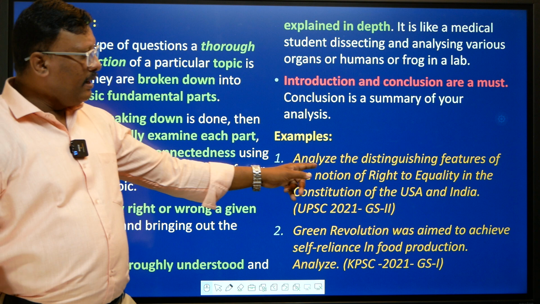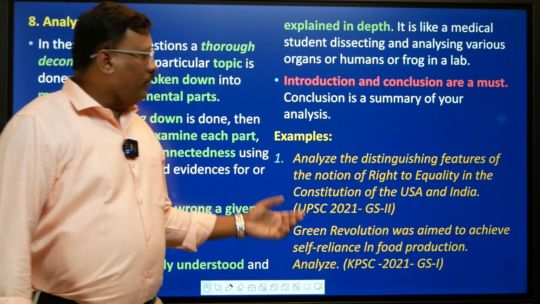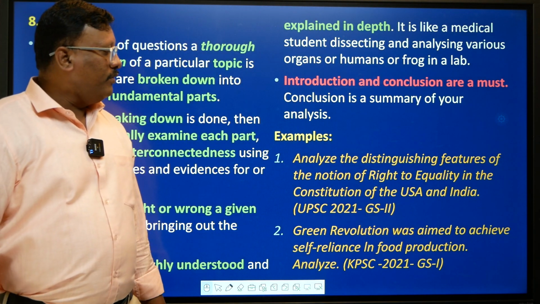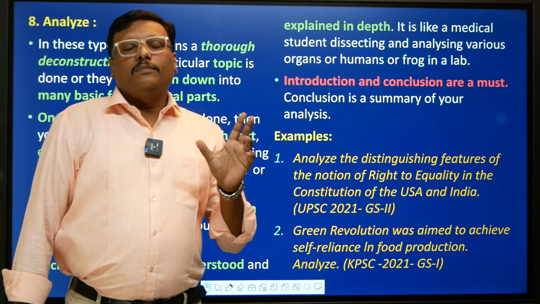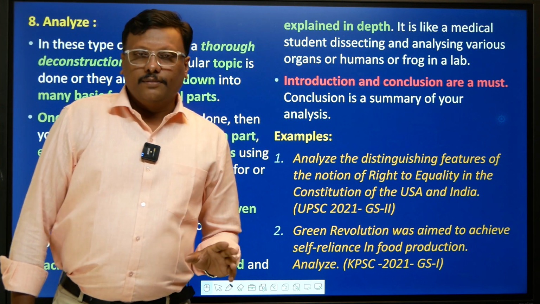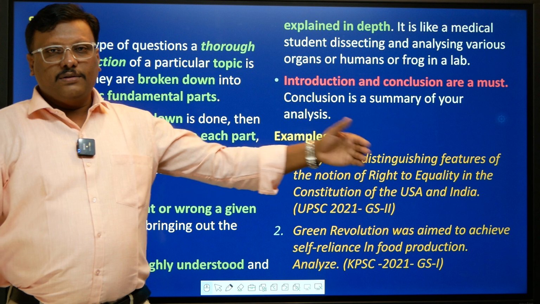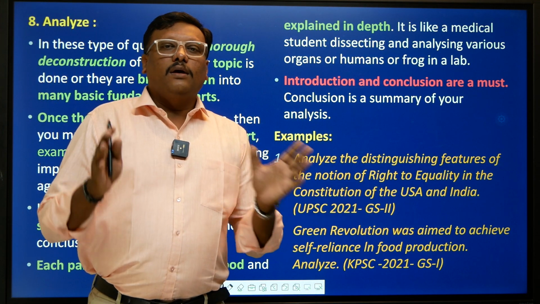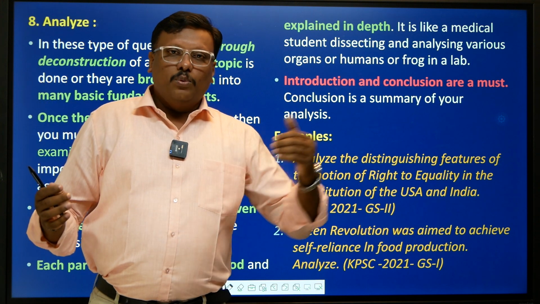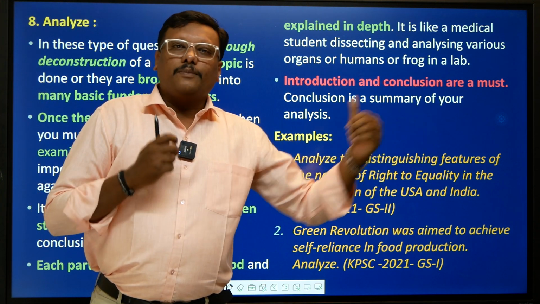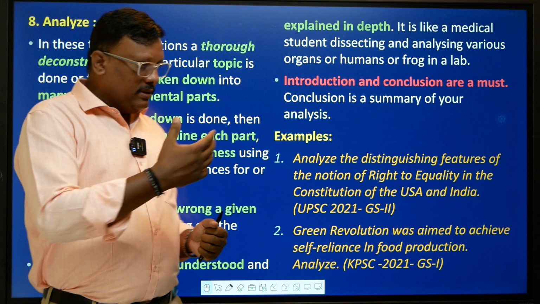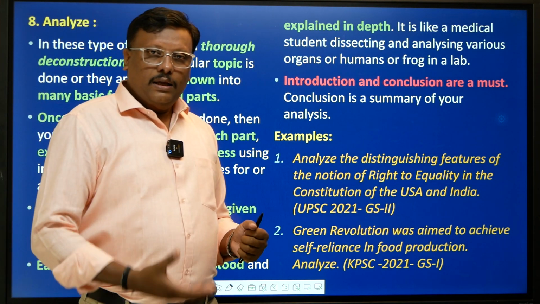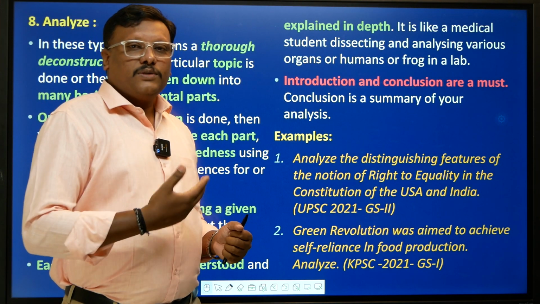Example: analyze the distinguishing features of the notion of right to equality in the Constitution of USA and India. The core term here is right to equality of India, and this is something which is taken from the US. So you have to compare the right to equality of India with the right to equality concept of USA. How do you do that? By presenting the constitutional terms which are there in India that guarantee us the right to equality.